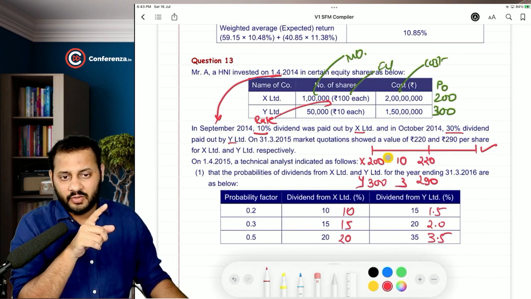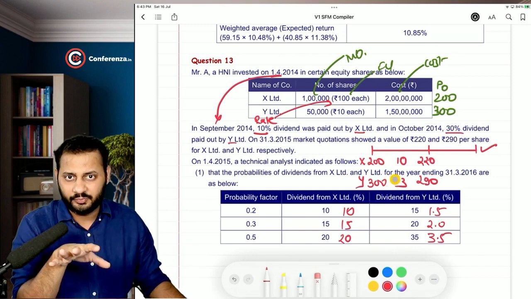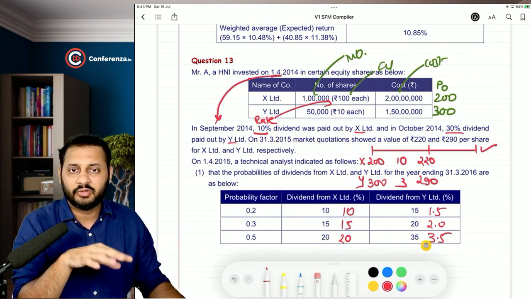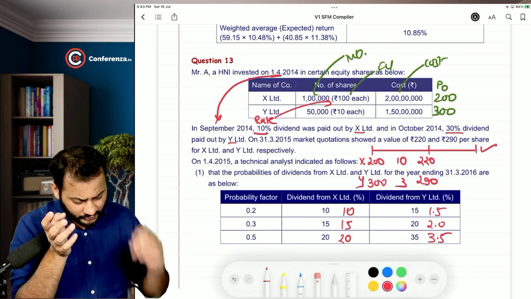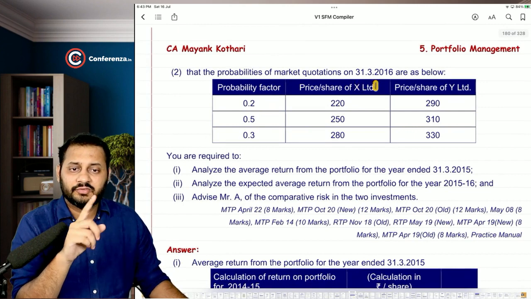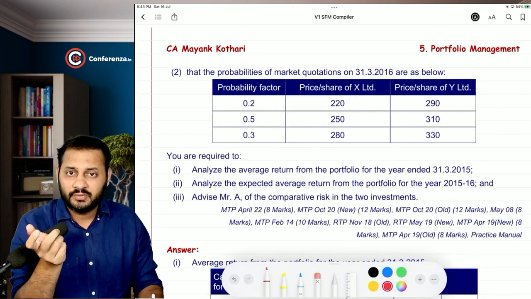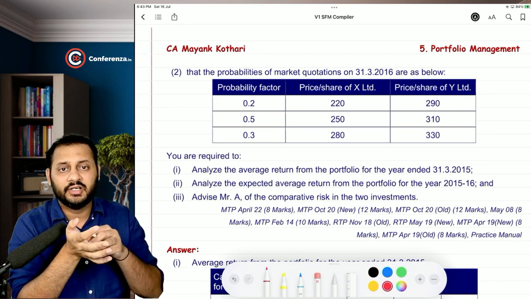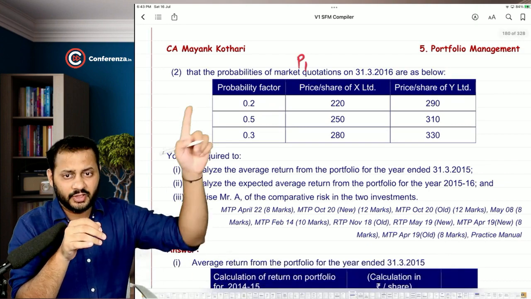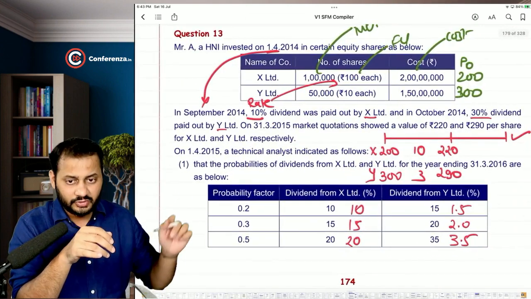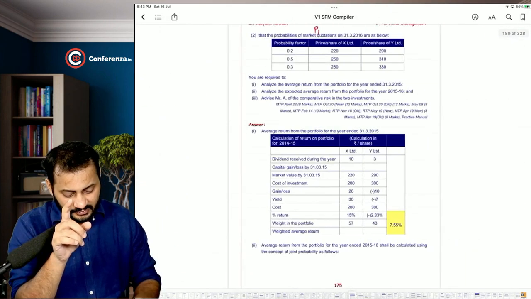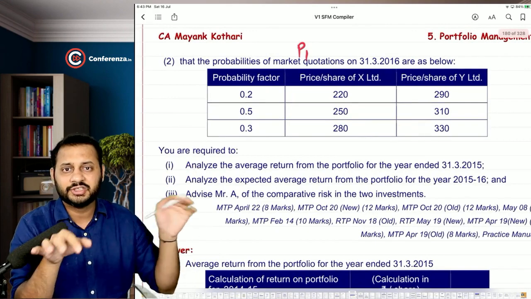For the first year, the amount of dividend is very clear, 10 rupees and 3 rupees only. But in the second year, it can be 10 and 1.5, 15 and 2 and 20 and 3.5, and there are 3 different probabilities for that. That's okay, we can calculate it easily. The previous probabilities were for the dividend, and these probabilities are for the market price, that is P1. Let's compare the probability 20%, 50 and 30%. This is also 20, 30 and 50. Please understand, this is 20, 30 and 50 and this is 20, 50 and 30. So there is a variation in the probabilities.